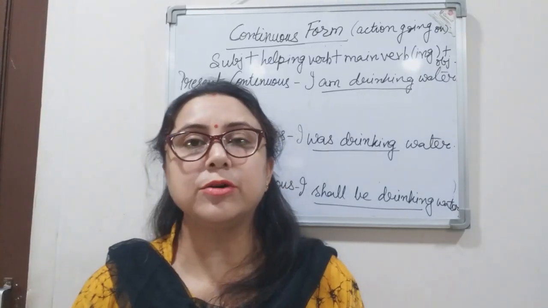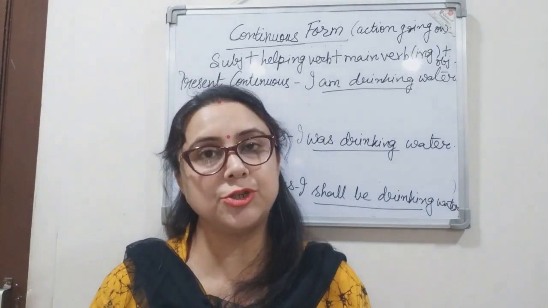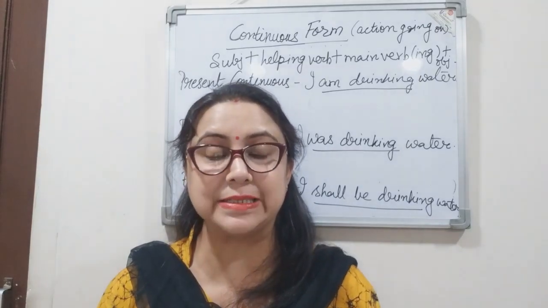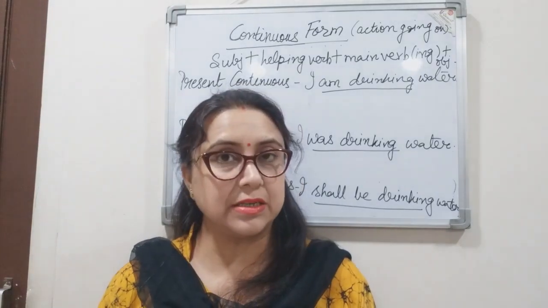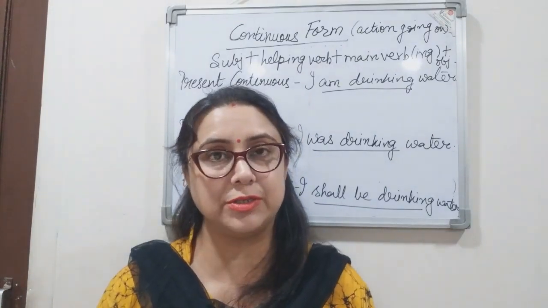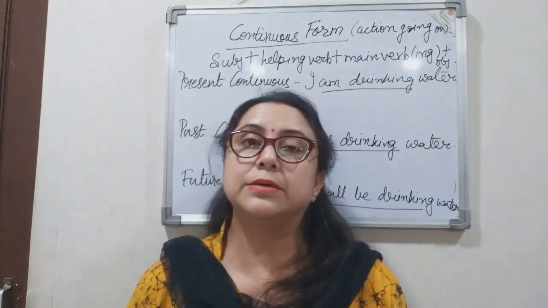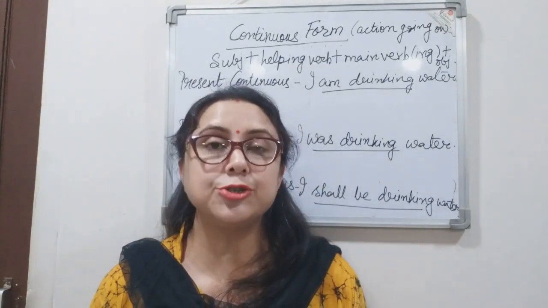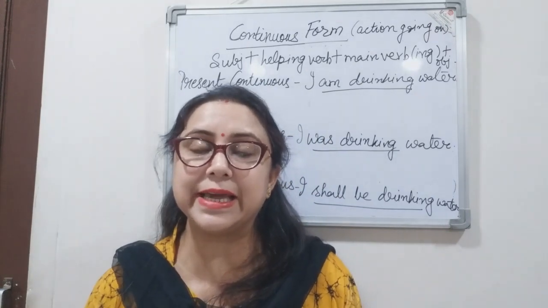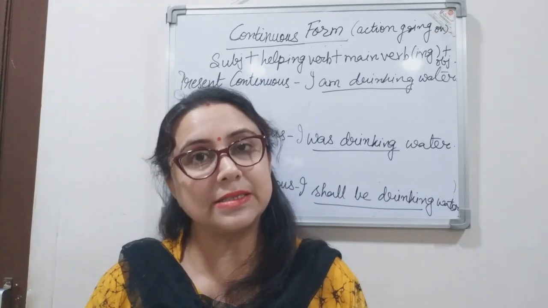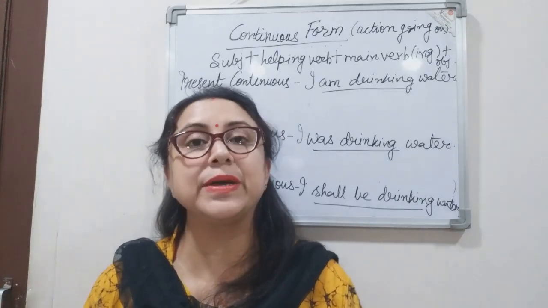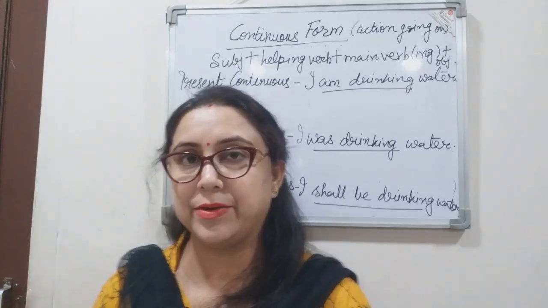Okay. Moving on to the next form, that is continuous form. The 3 continuous forms of tense are present continuous tense, past continuous tense and future continuous tense, right? Now, this continuous tense shows that the action is going on. It indicates that the action is still going on. I've taken the same sentence so that it becomes easier for you to understand, right?